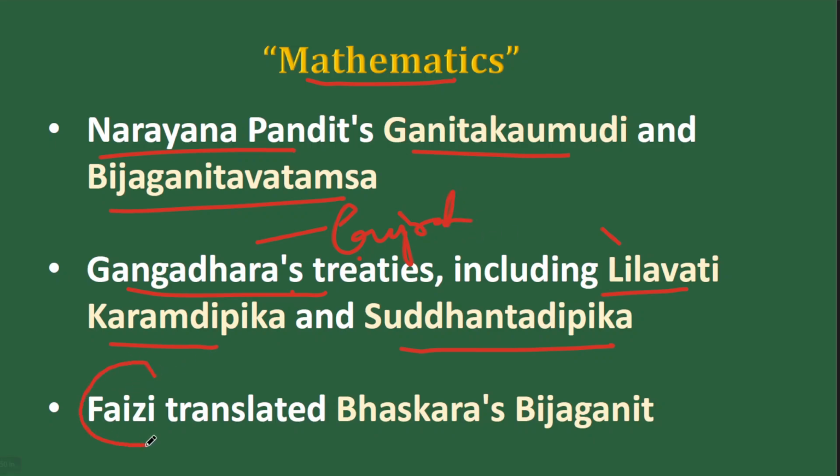Next up, Faizi. Faizi is someone who was in the court of Akbar. Faizi in fact translated Bhaskara's Bija Ganita. This is testimony to the interest in mathematics in the kingdom. Several texts were translated from Sanskrit to Persian, and Bija Ganita is one of them. It was done by Faizi, so you can give that as well.